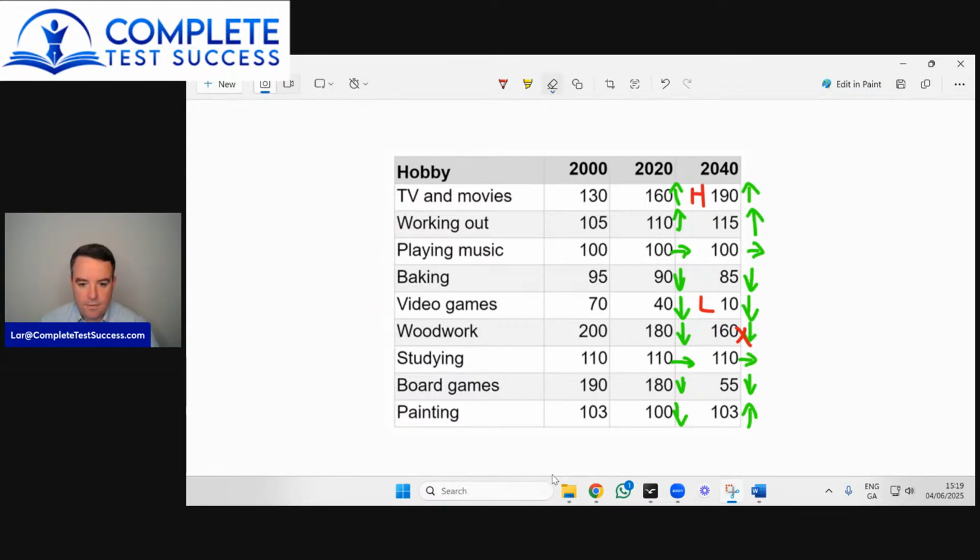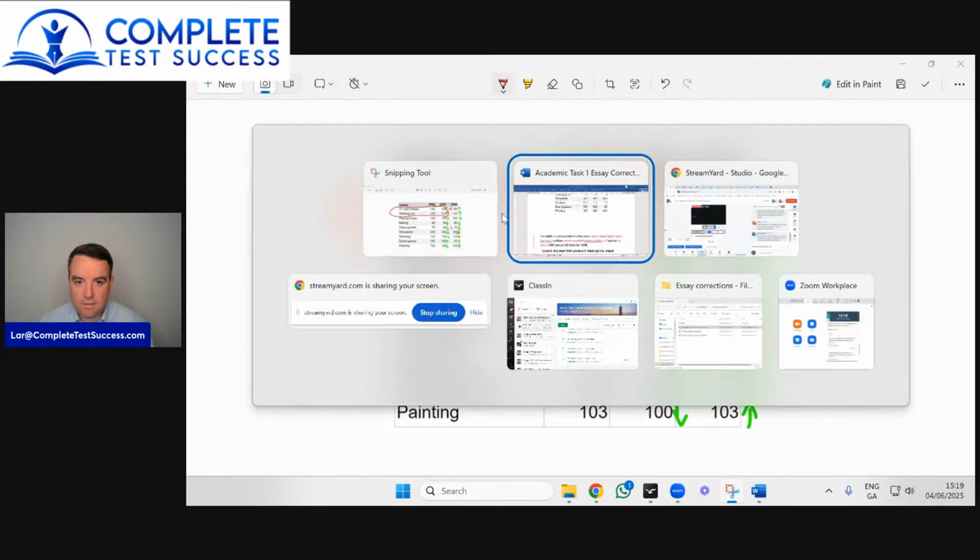Now, what we said was all of them decreased except TVs and movies. So between 2000 and 2020, TVs and movies and working out. Okay, so let's add that.